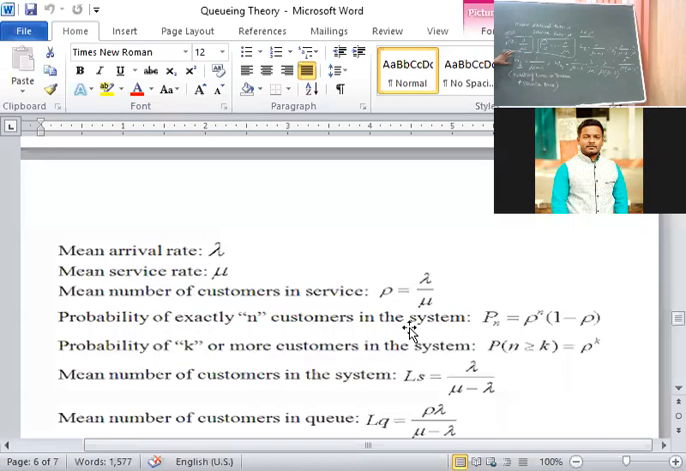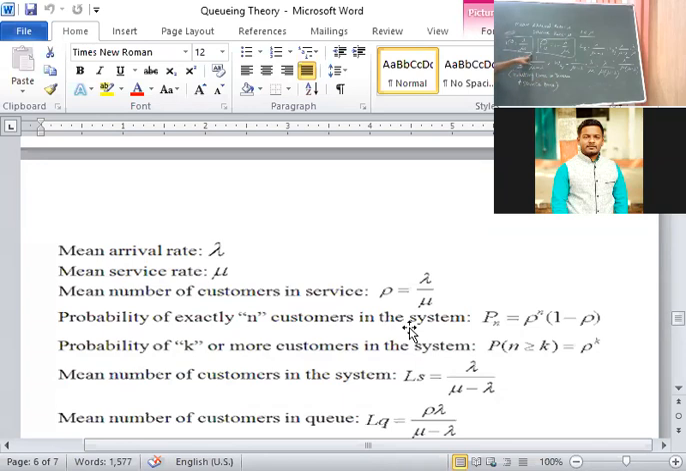Again, I am repeating. What is WS? Average waiting time. If we talk about waiting time, that means W comes. Average waiting time of a customer in the system. That means whatever time he has waited in the queue is called waiting time in queue. Service time: how much time it took to be served? That is service time. WS.